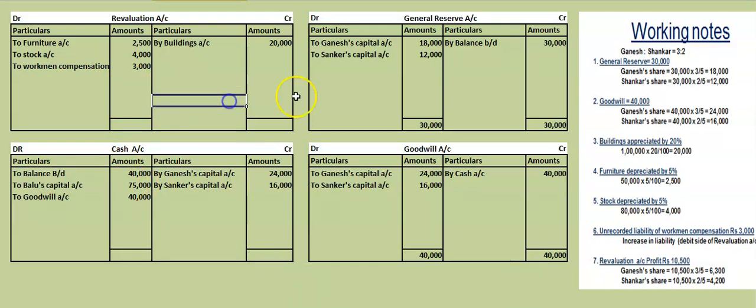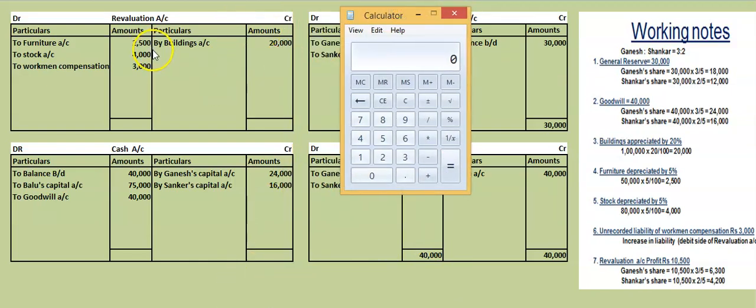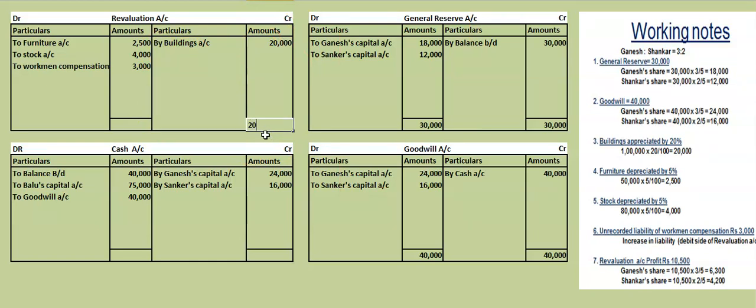Now we have to balance the revaluation account. How to balance? I will show you on the calculator. If you see, what is the debit side total? Credit side is more. Credit side is 20,000. So we know that 20,000 is the greater total. 20,000 will be taken on both the sides.